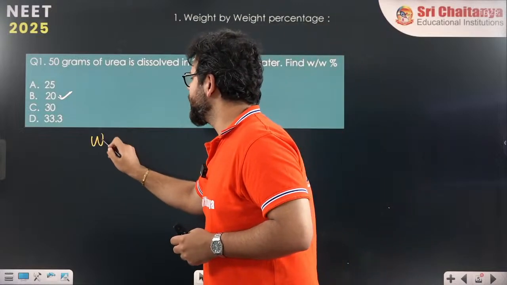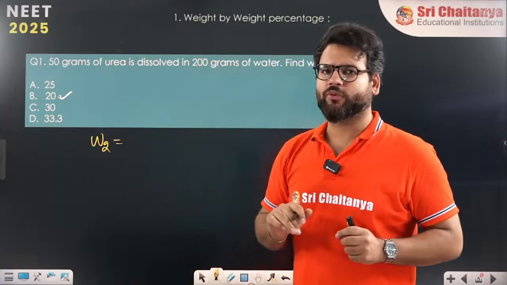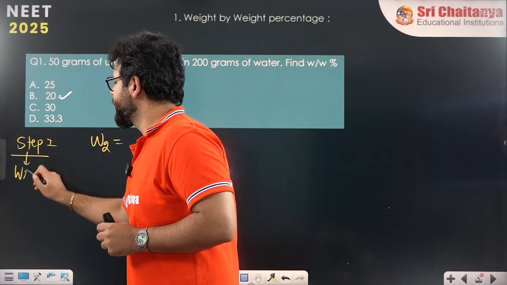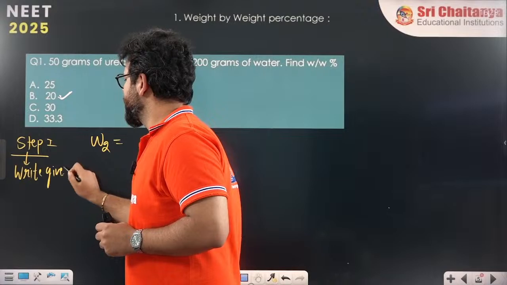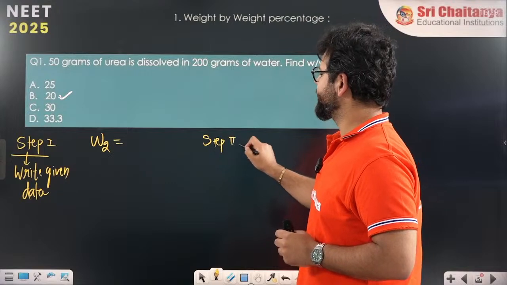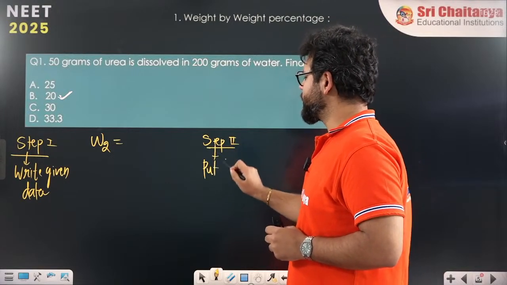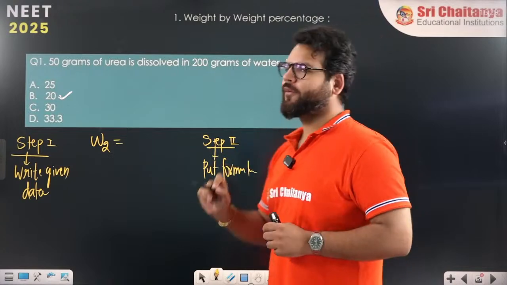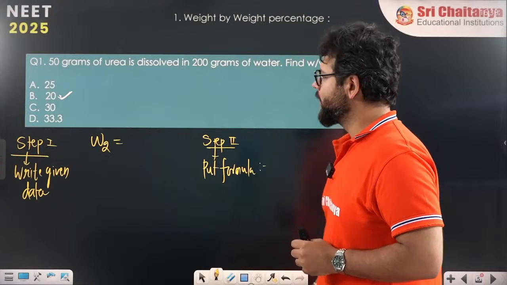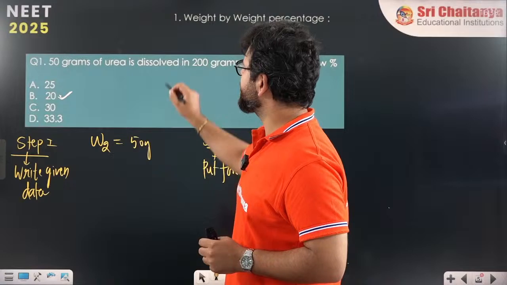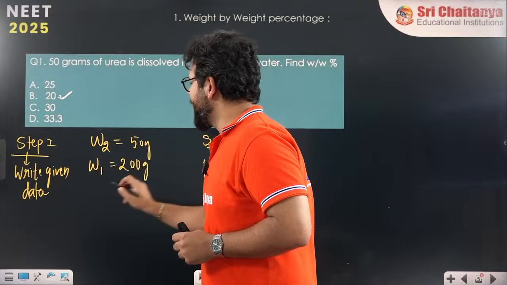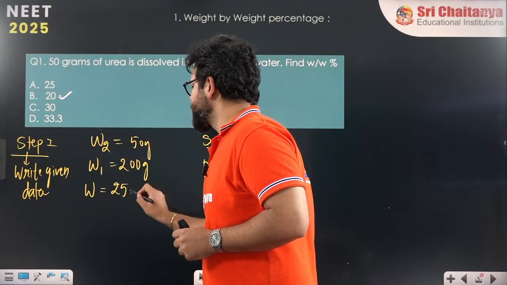So, always when you are starting concentration term questions, step one, write the given data. Step two, put the formula. That's all. Nothing else you have to do. So W2 is given, 50 grams. It is dissolved in 200 grams of water. When I add them, the solution will become 250 grams.